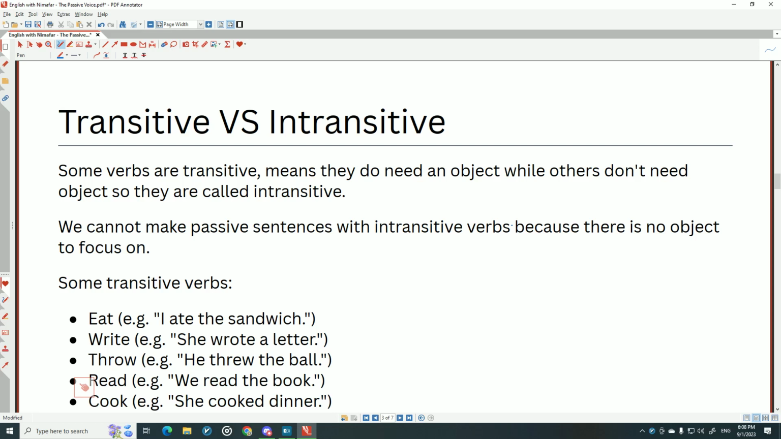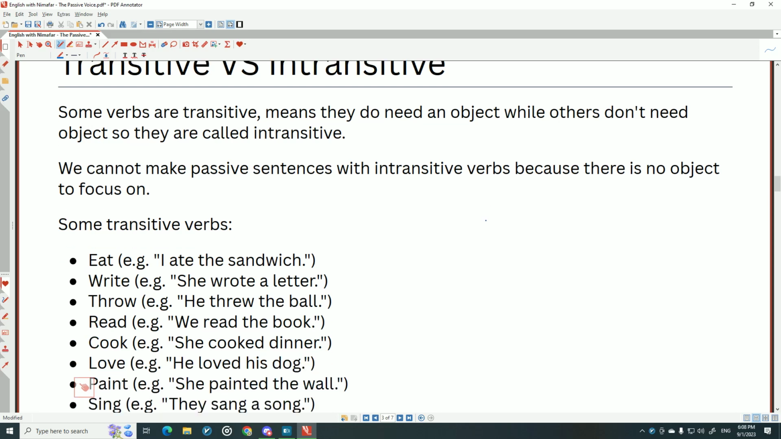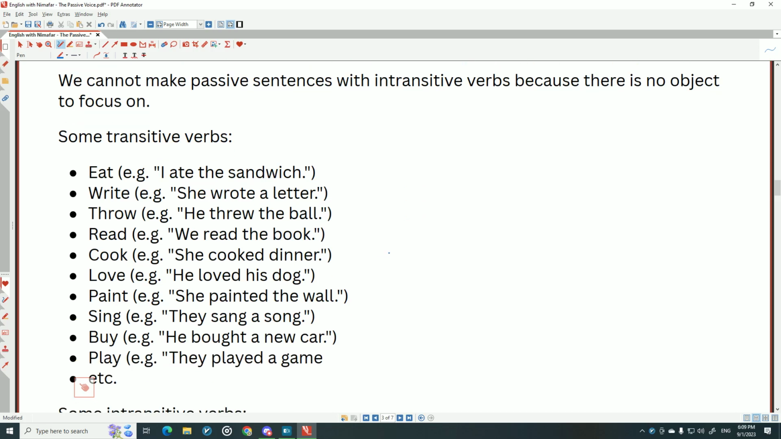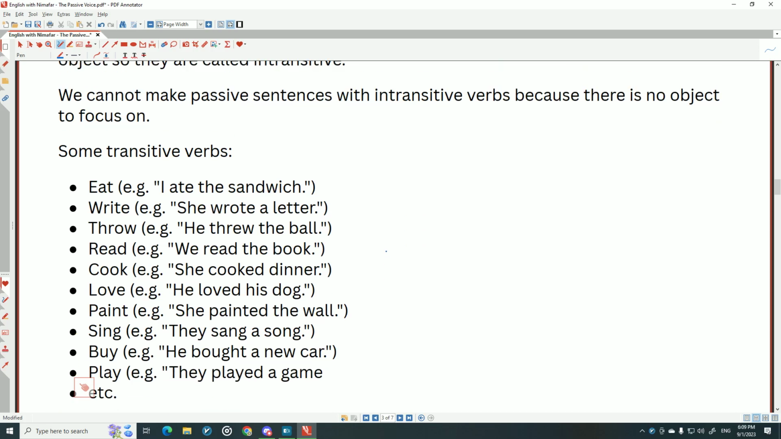For example, eat. Say, I ate the sandwich. I can ask this question, what did you eat? The sandwich, a sandwich, whatever. She wrote a letter. What did she write? A letter. Or, for example, he threw the ball, a ball, the article doesn't matter here. What did he throw? The ball. Okay, the same for read, cook, love, paint, sing, buy, play, and so on.